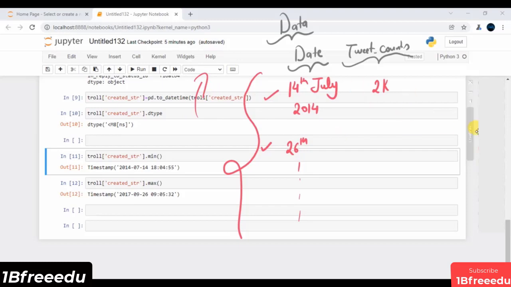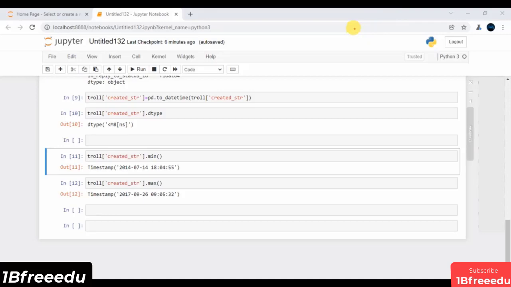If we have such data, on top of this, I can just call a line plot. We have all the dates on the x-axis, and I have all the tweet counts on the y-axis, and I can just plot a line plot. That's it. So in a nutshell, this is what I need. First and foremost, from this feature, we have to access the date. Once we access the date, we can evaluate the total number of tweets with respect to each and every date. This is typically my pseudocode.